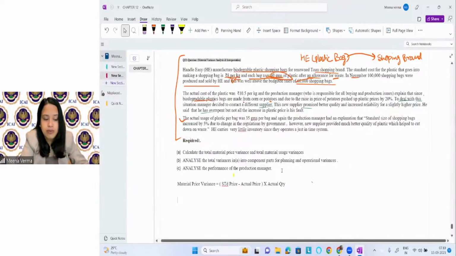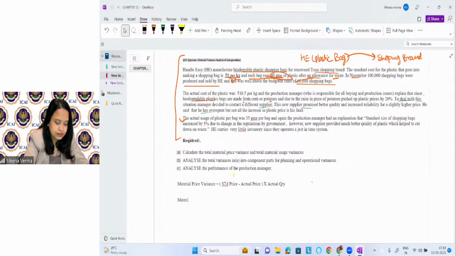And what is the formula for material usage variance? It is also known as material quantity variance. So what is the formula?